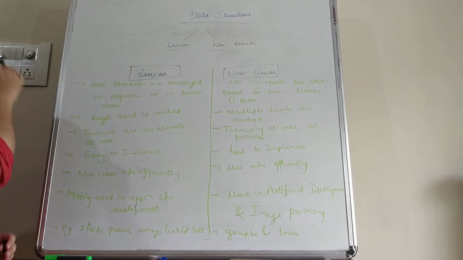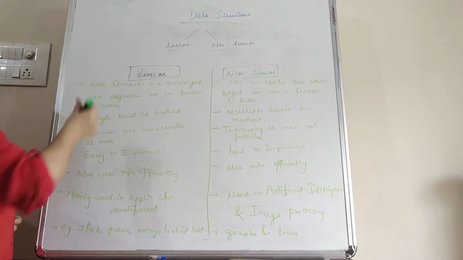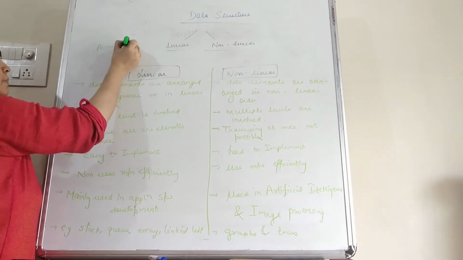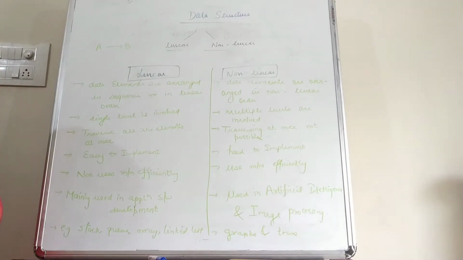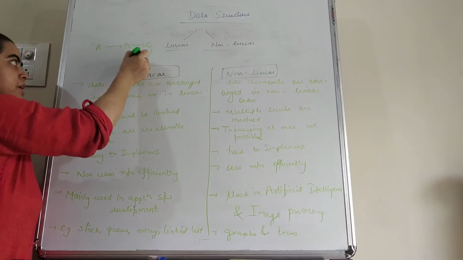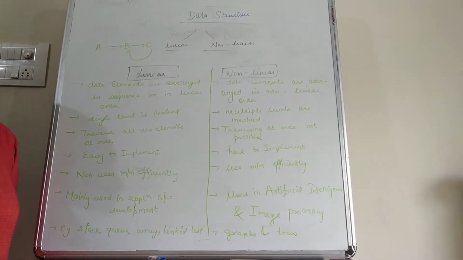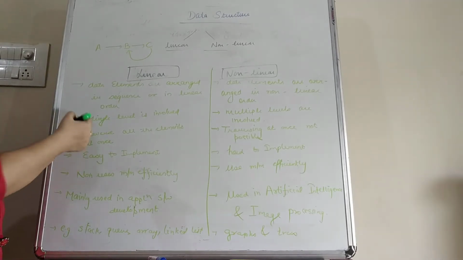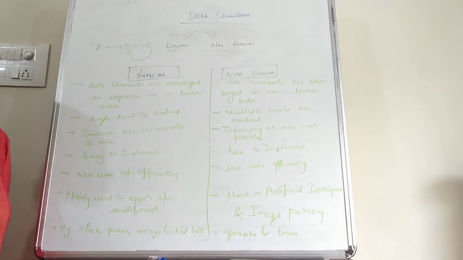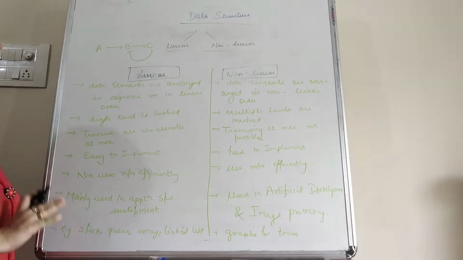For example, if A is stored here, then the next data element is connected with the previous data element. Similarly, the next data element is connected with this B. So there is a connection between a number of data items in the linear data structure, and all the data elements are either in the form of a sequence or in linear order.